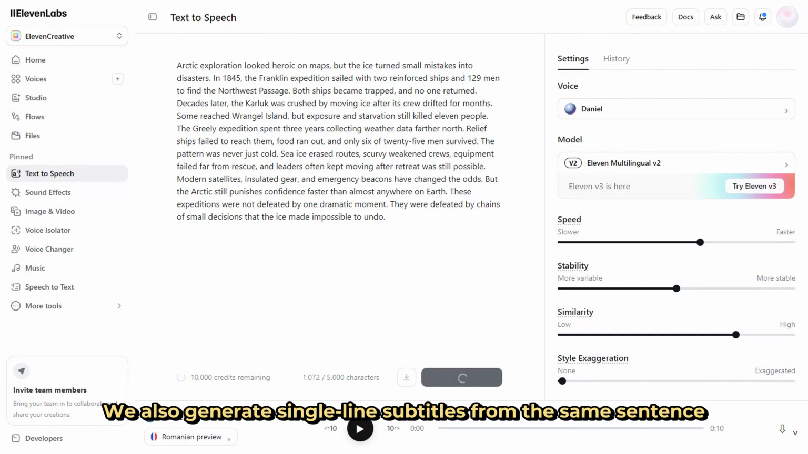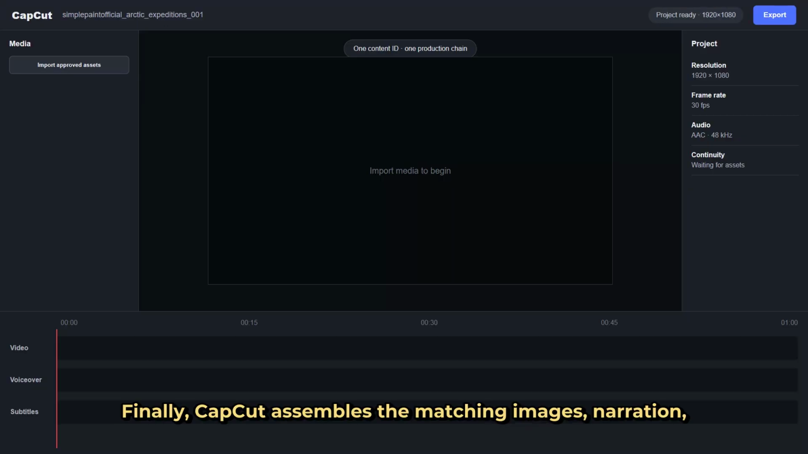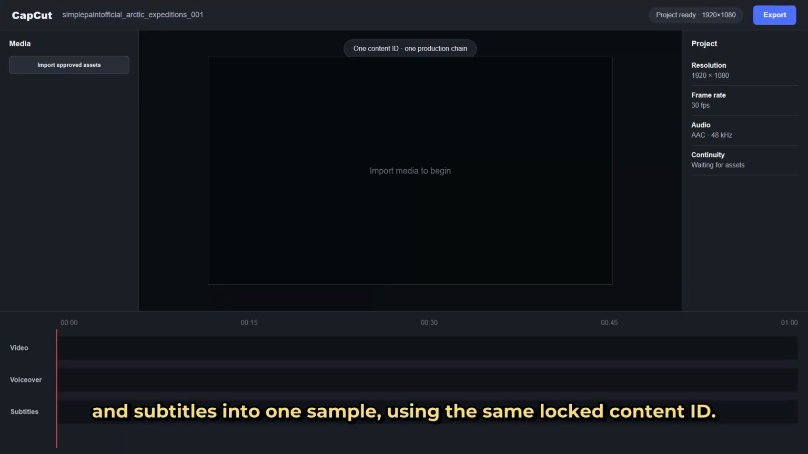We also generate single-line subtitles from the same sentence timings. The audio and SRT now share the project content ID. Both assets are ready for the editor and final sample. Finally, CapCut assembles the matching images, narration, and subtitles into one sample, using the same locked content ID.